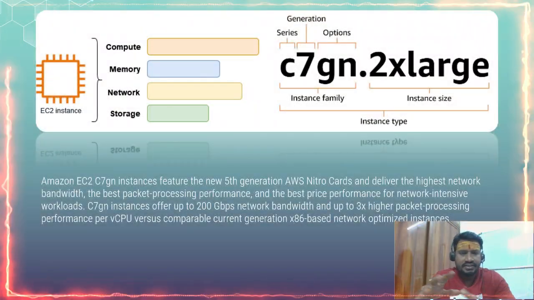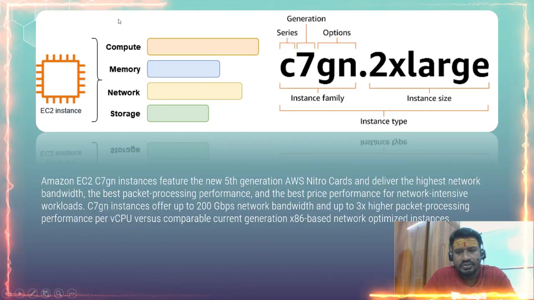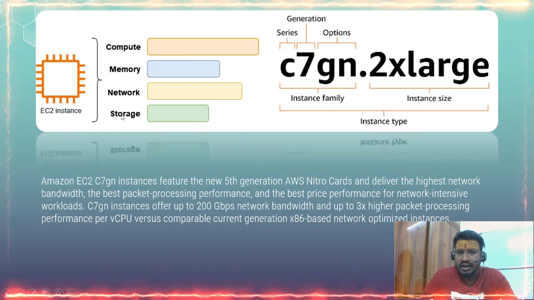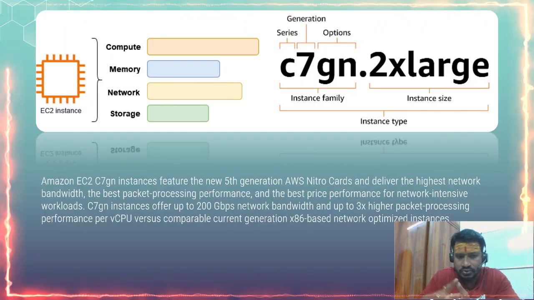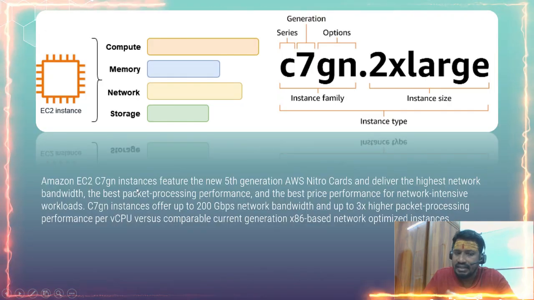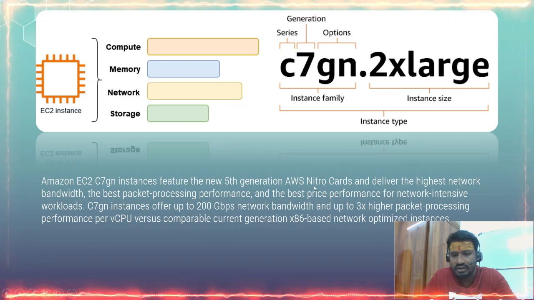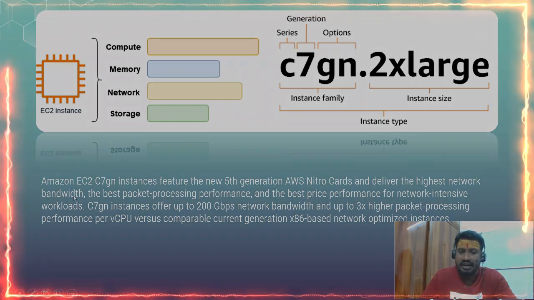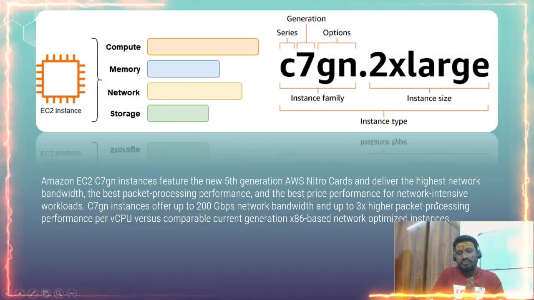So now let us try to understand each one of these components. As we know, EC2 handles compute, memory, network and storage. All these functions are handled by the EC2 instance. Amazon EC2 C7GN instances feature the new 5th generation AWS Nitro cards and deliver the highest network bandwidth and the best price performance for network intensive workloads.